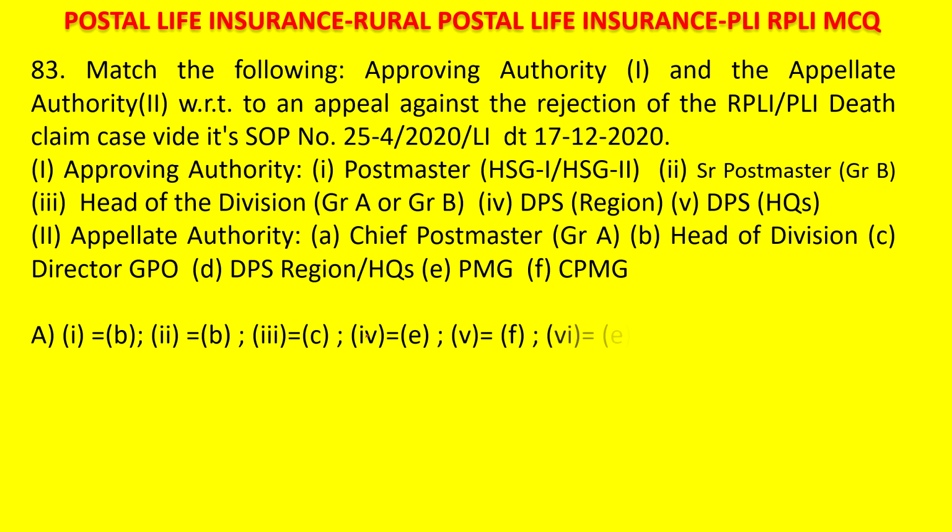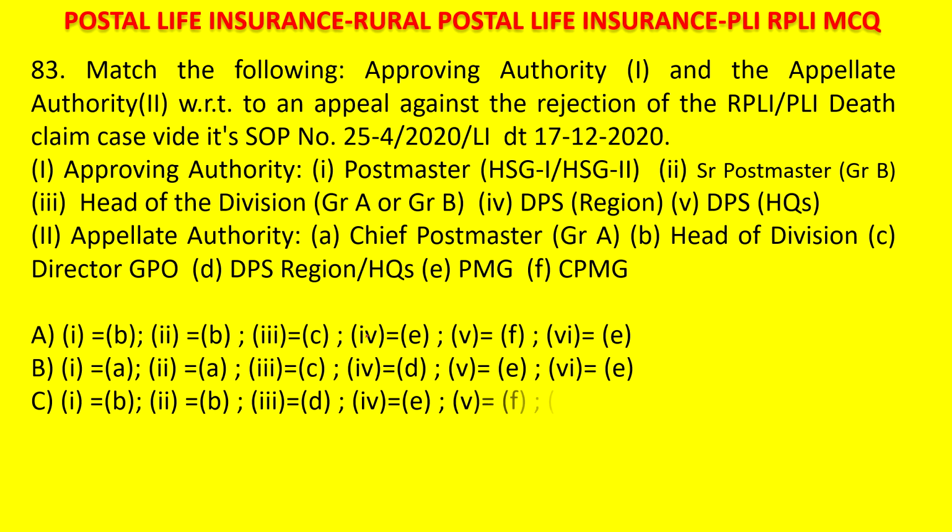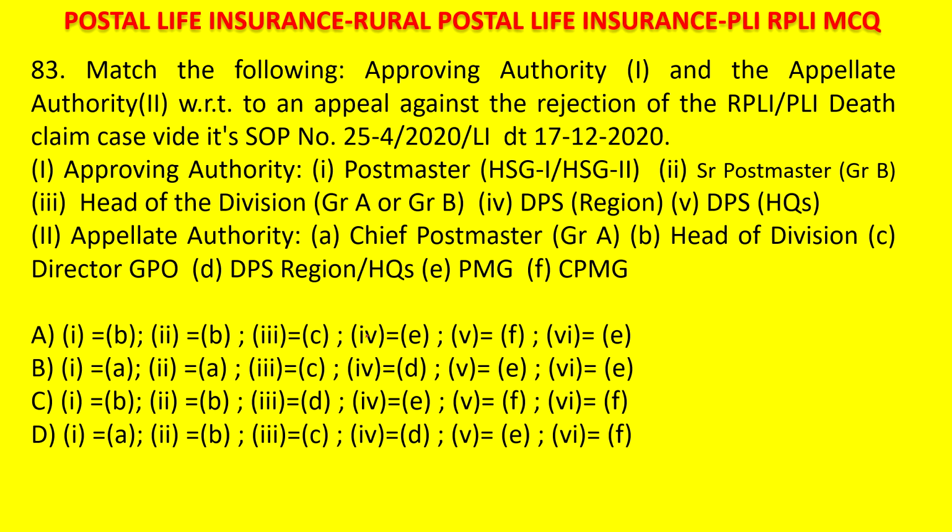Now you have to match the following. A. 1 is equal to B, 2 is equal to B, 3 is equal to C, 4 is equal to E, 5 is equal to F, 6 is equal to E. B. 1 is equal to A, 2 is equal to A, 3 is equal to C, 4 is equal to D, 5 is equal to E, 6 is equal to E. C. 1 is equal to B, 2 is equal to B, 3 is equal to D, 4 is equal to E, 5 is equal to F, 6 is equal to F. D. 1 is equal to A, 2 is equal to B, 3 is equal to C, 4 is equal to D, 5 is equal to E, 6 is equal to F. Your time starts now.